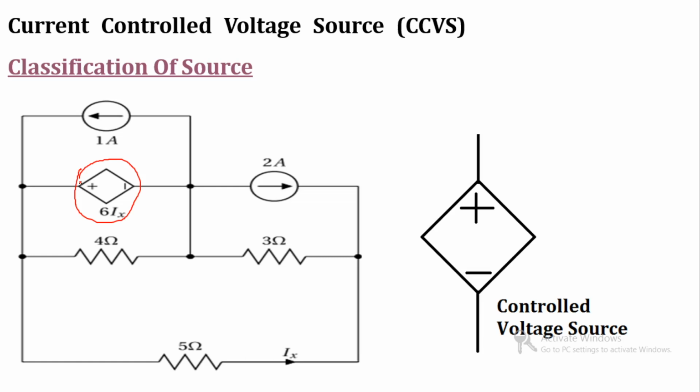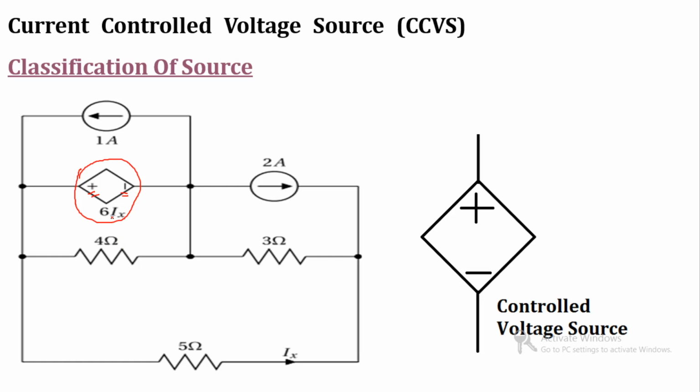Now in the controlled source there are two types of source. First one is the voltage source and second one is the current source. If there is a plus and minus sign, then we can identify that it is a controlled voltage source. In case of controlled voltage source, there are two types: first one is current controlled and second one is voltage controlled.